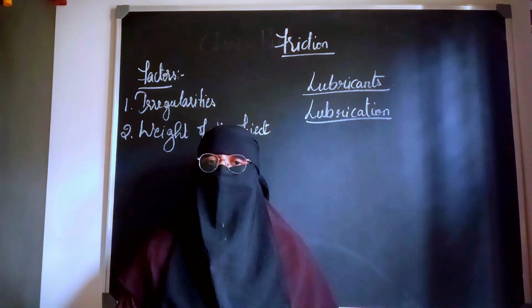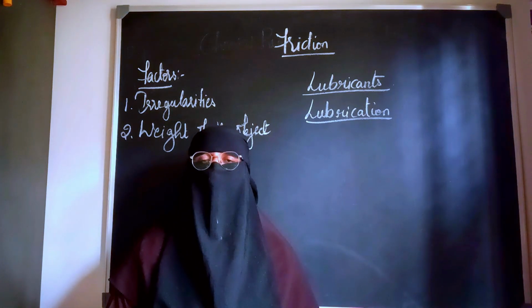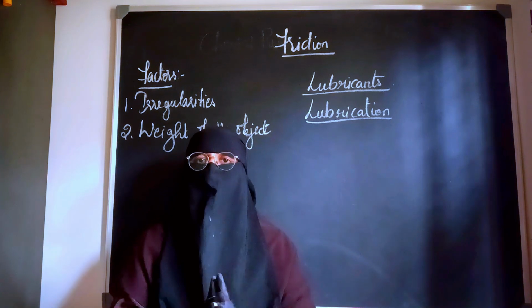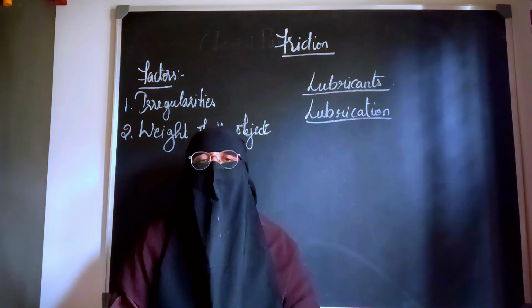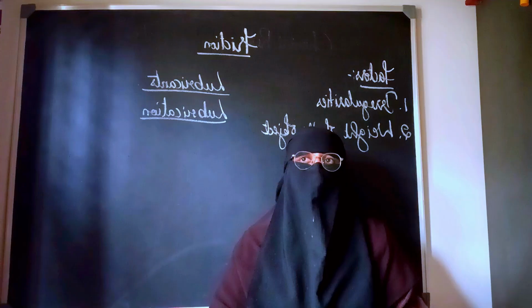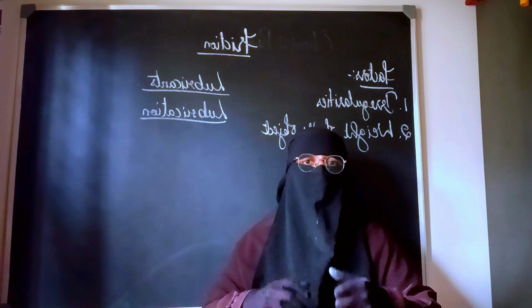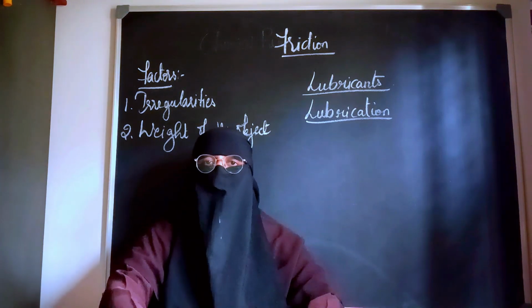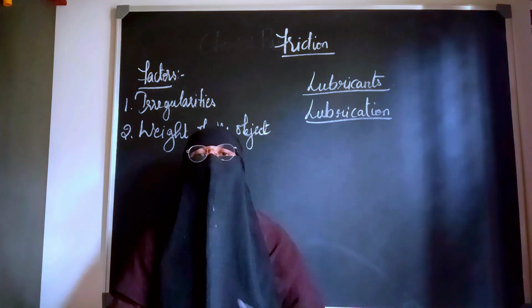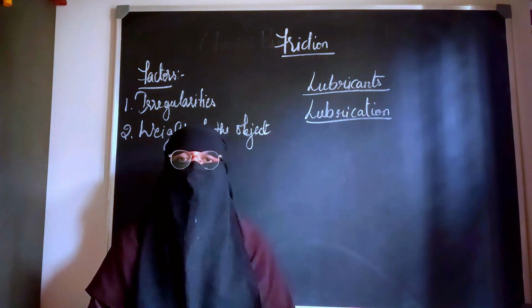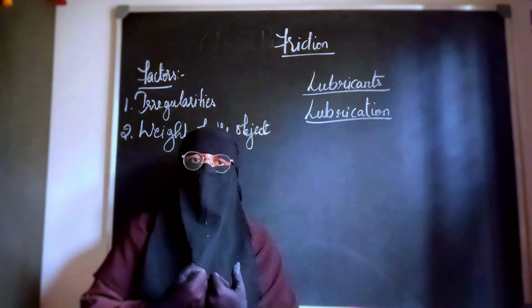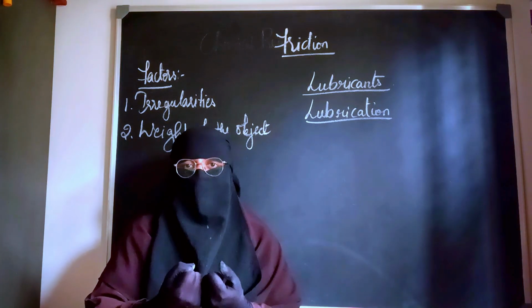So this is about the lubricants and lubrication. Then, another situation where we actually change the friction: you might have seen the people who want to lift weights, they apply some powder on their hand so that they get the friction, right? When they get the grip, they'll be able to lift the heavy weight. If the weight is slipping from their hand, it will become difficult for them to take it up, and that's the reason why the powder is applied. This is about the places where we increase the friction, right?